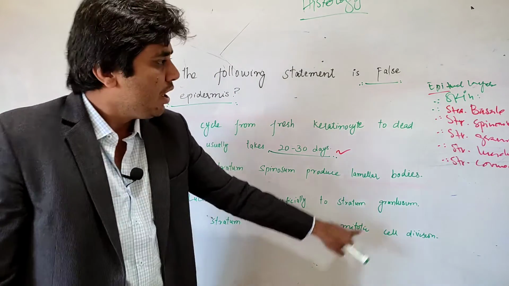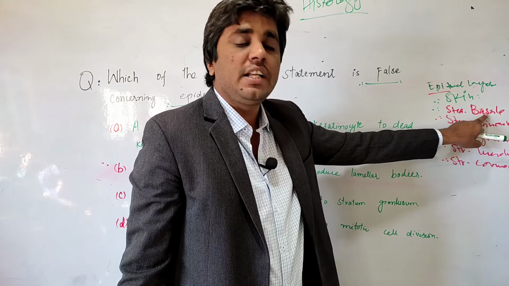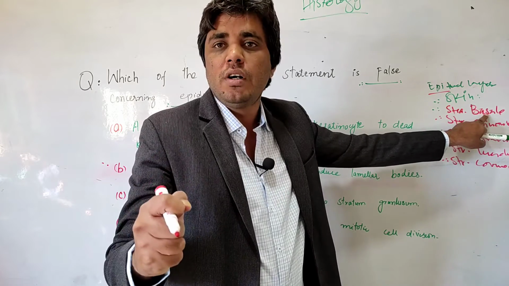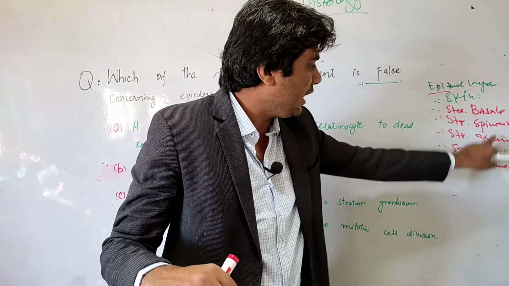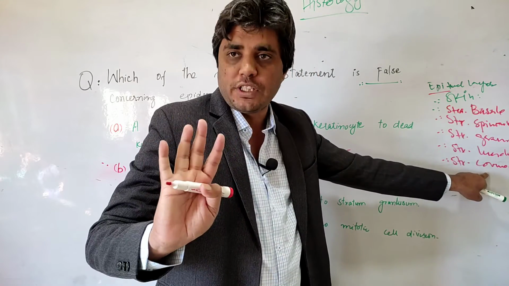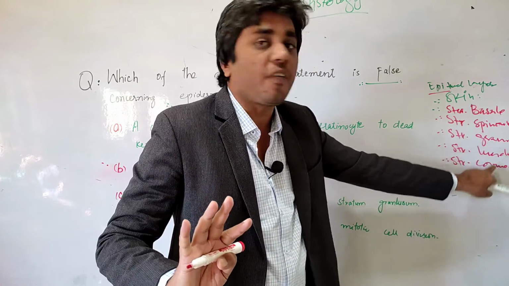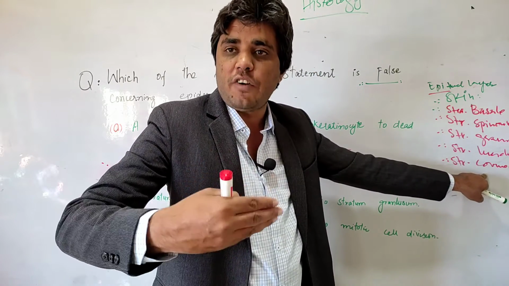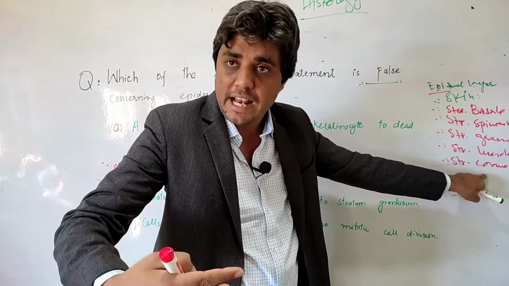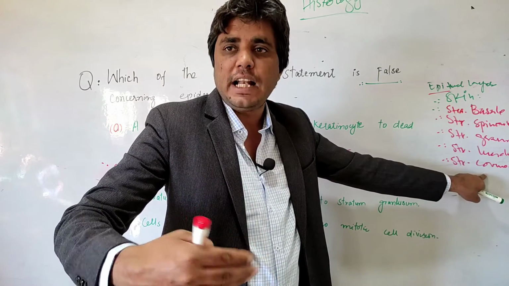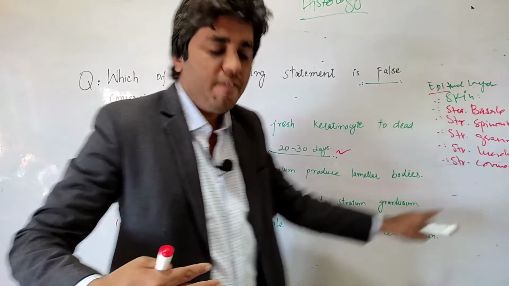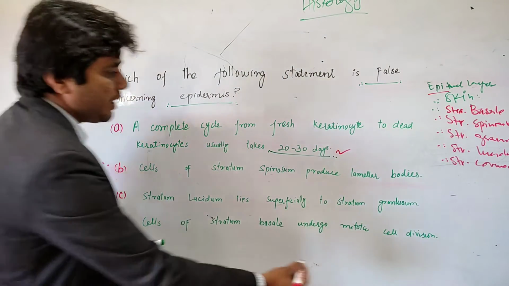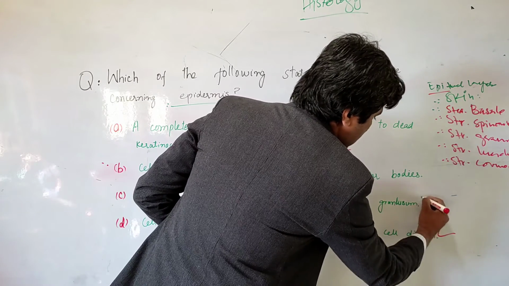Next one, cells of stratum basale undergo mitosis. That's also true. The cells in the basal layer do mitosis and convert into other types of cells, but the rest of the layers do not do mitosis. There is a change in morphology. Cells change their morphology, convert into dead cells, and are filled with keratin. But only in the basal layer do we have mitosis. So this statement is also true.